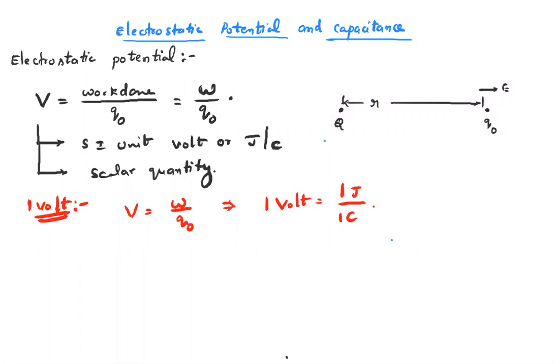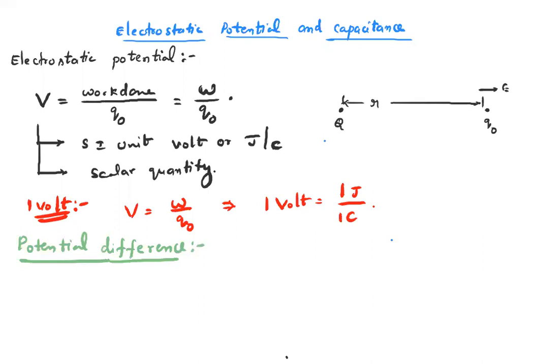Next, we need to define another quantity that is called potential difference. What is meant by potential difference? It is the difference in potential between 2 points.